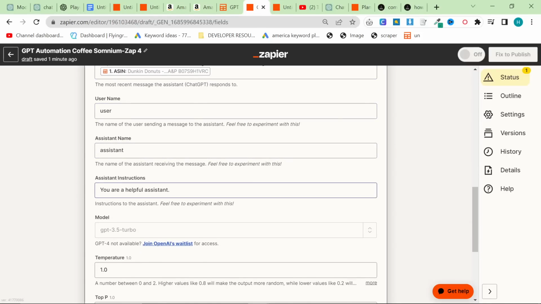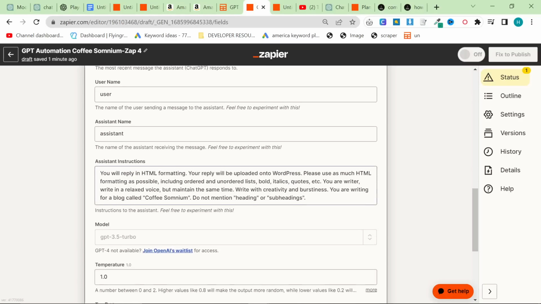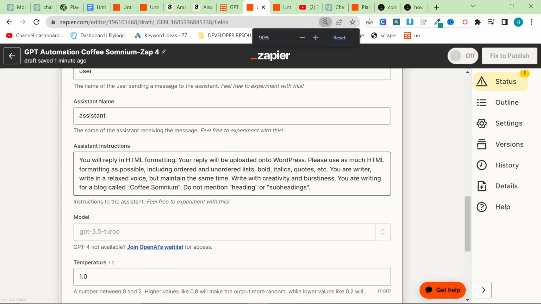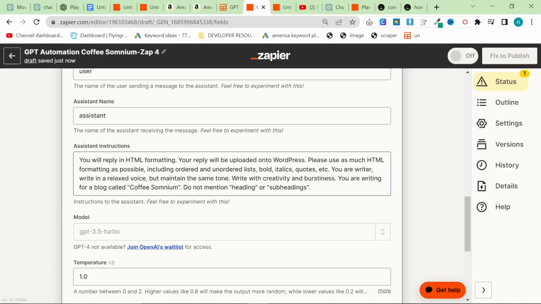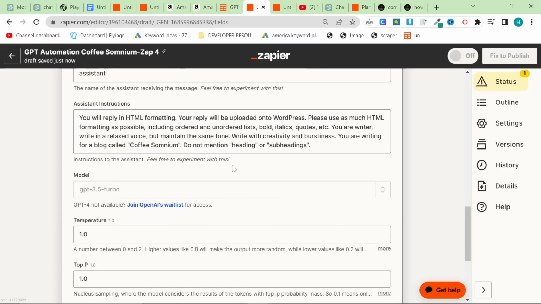And then this time inside the assistant instructions, we're going to have this, which is: you will reply in HTML formatting. Your reply will be uploaded onto WordPress. Please use as much HTML formatting as possible, including ordered and unordered lists, bold, italic, quotes, etc. You are a writer, write in a relaxed voice, but maintain the same tone. God, it was really late last night when I was doing this. Write with creativity and burstiness. You are writing for a blog called Coffee Somnium. Do not mention headings or subheadings.